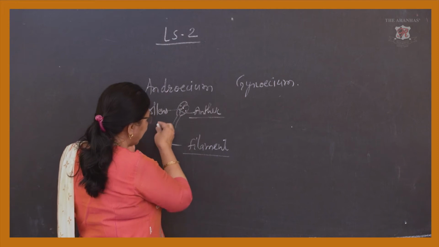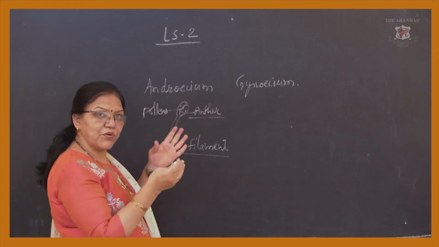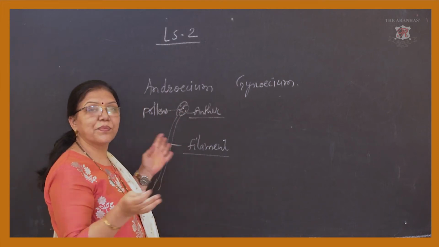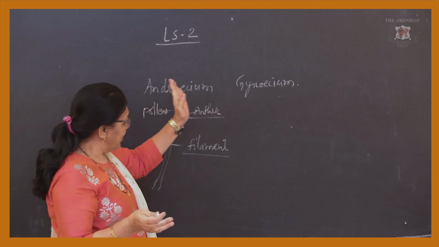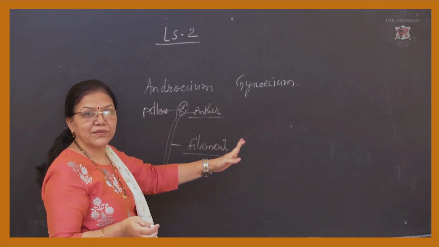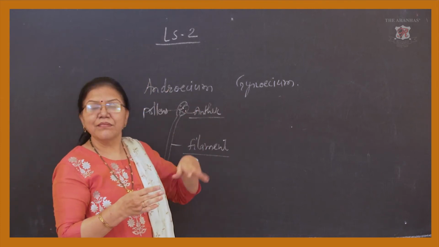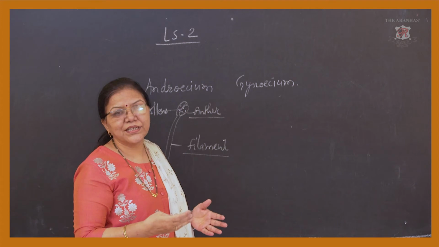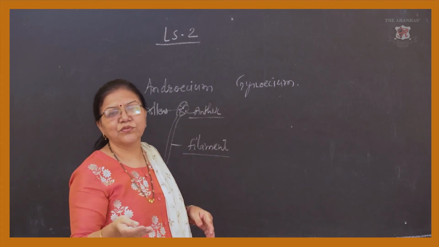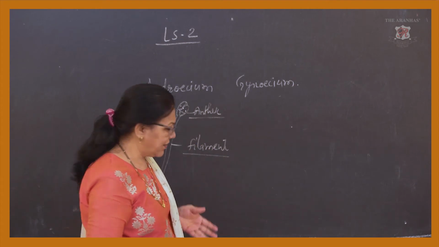When this anther breaks open, the pollens are spread out and they move towards the female part of the flower if it is bisexual. If it is unisexual, they require some agents to reach the stigma of the gynoecium.